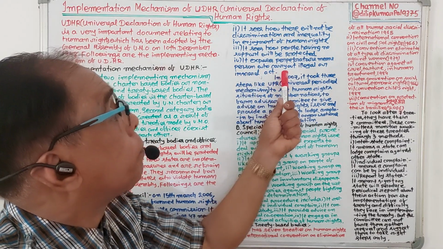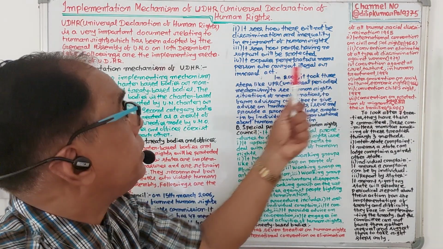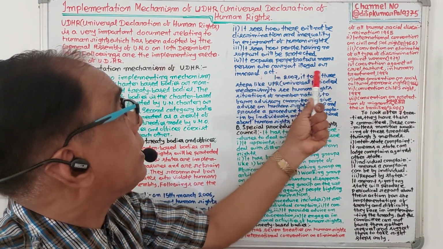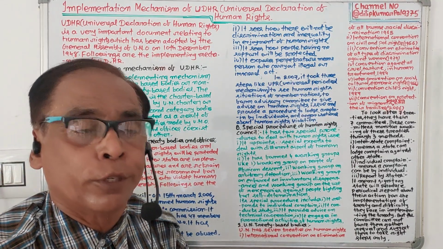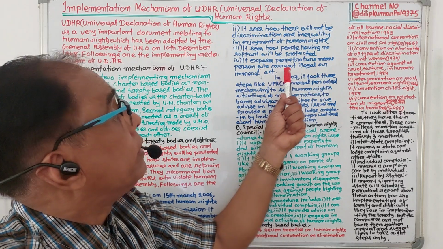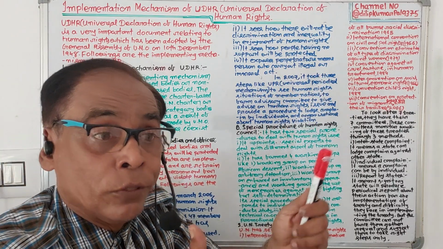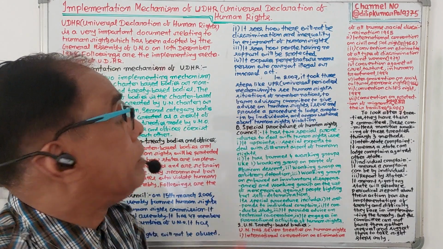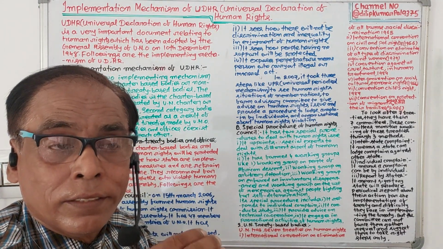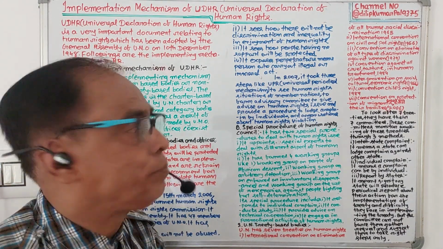Fourth, it exposes perpetrators, meaning persons who carry out illegal and immoral acts. Another function of the Human Rights Council is to expose those who are carrying out illegal and immoral acts in violating human rights.